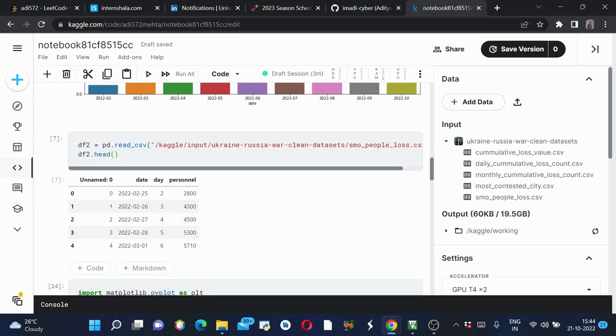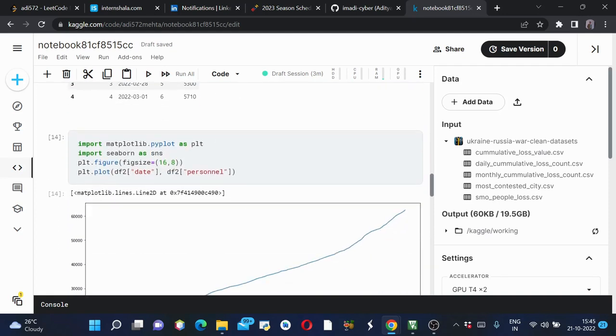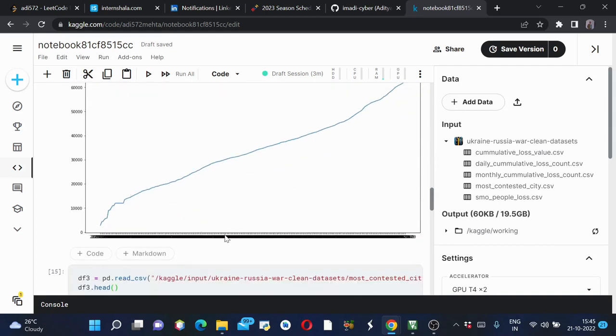Next I am reading this CSV file which is people loss, so the number of people who died on a particular date. So this is my data frame 2, and this is the number of people who died on this particular date. So let's plot this using plt.plot. So this is what I got.